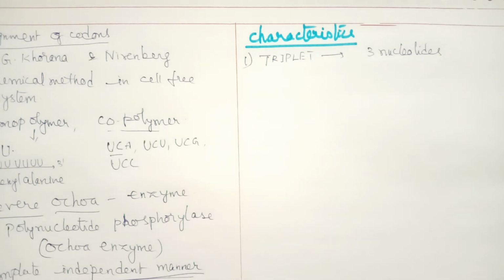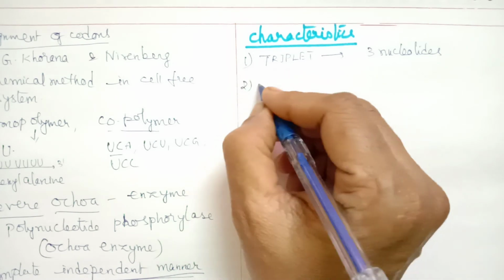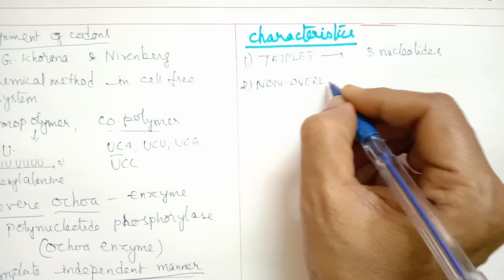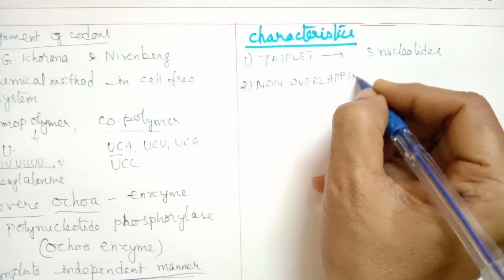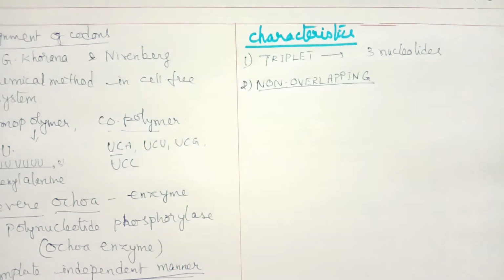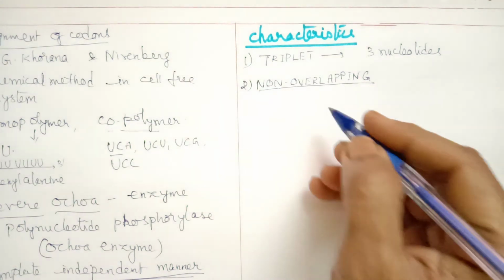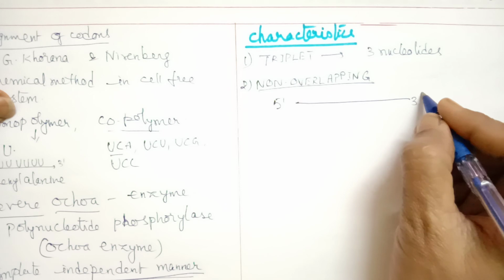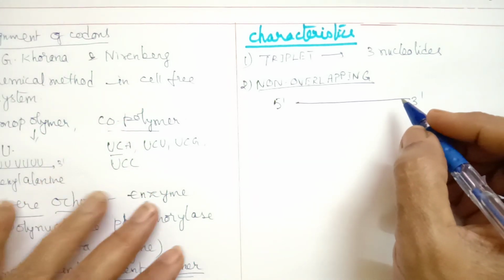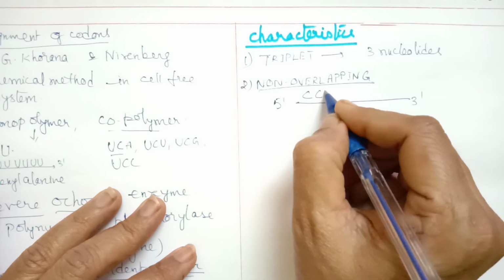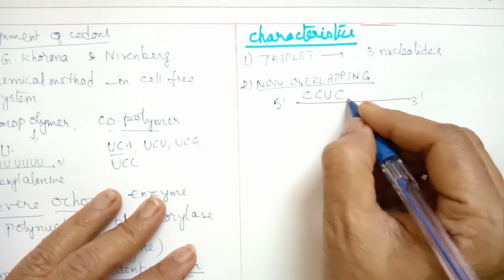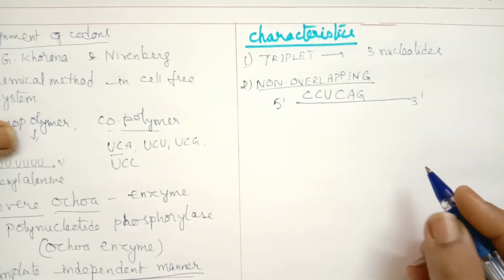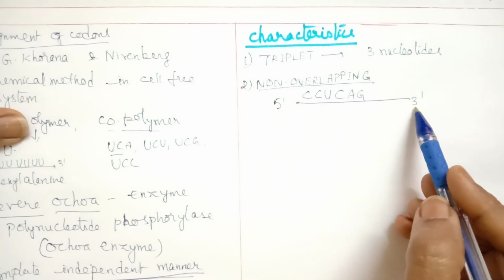Genetic code is non-overlapping. Let us understand what is the non-overlapping nature of genetic code. We read genetic code on mRNA from 5' to 3' direction. Let me take an example of say CCU and CAG. Suppose these are the nucleotides present on mRNA. We have to read each one from 5' to 3'.